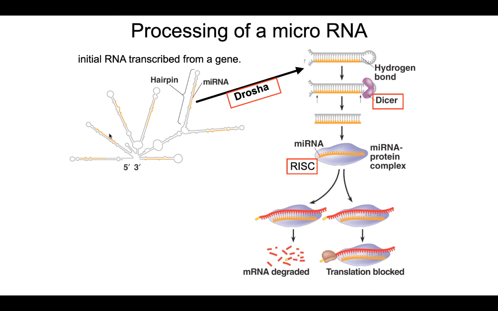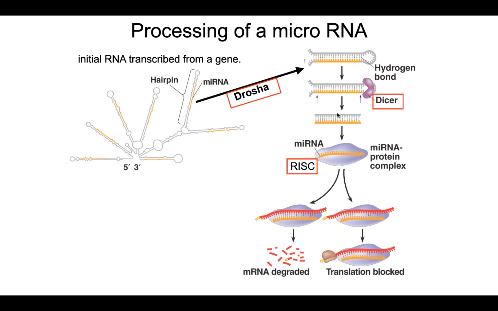Now here, within this big, complex RNA that has been transcribed from a gene right here, this in orange is the microRNA that is ultimately going to bind to that protein complex and inhibit translation of some messenger RNA. So first, it's part of this hairpin loop, and Drosha within the nucleus cuts that hairpin loop. Then we have another enzyme called Dicer, and what Dicer does is it cuts off the loop part. So now what we have essentially is double-stranded RNA.